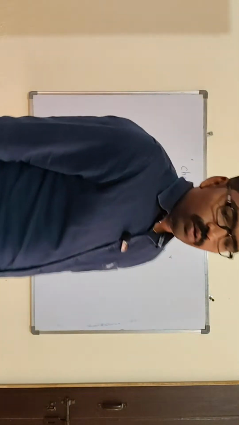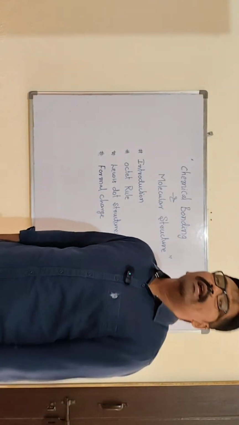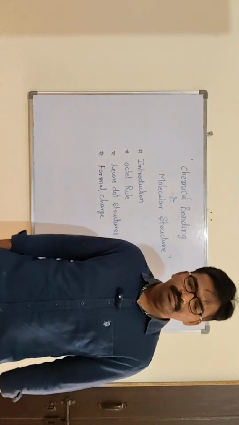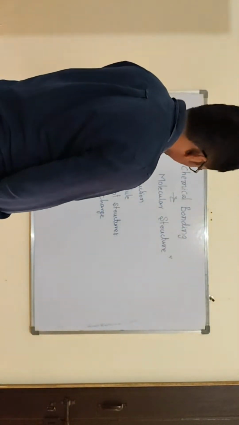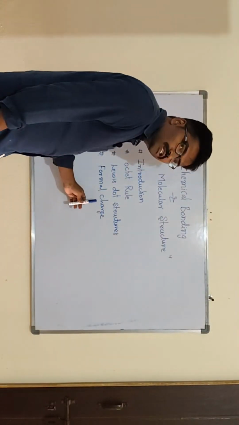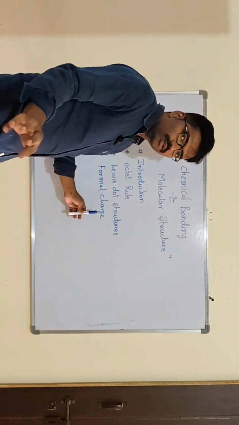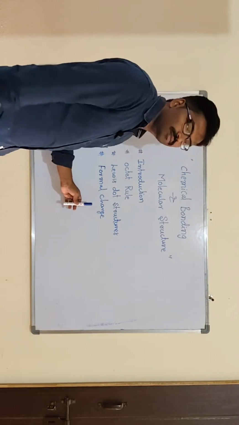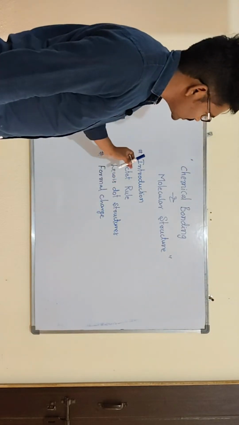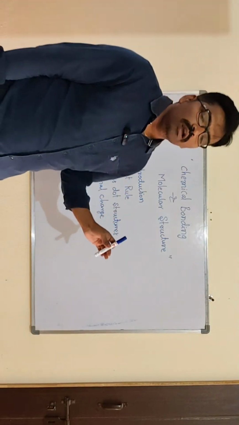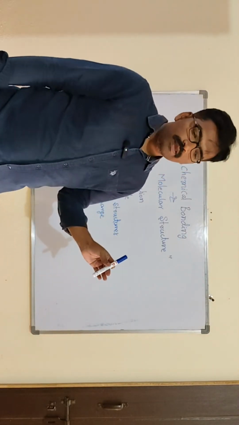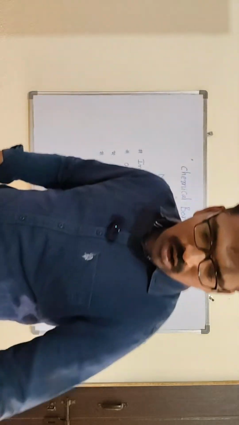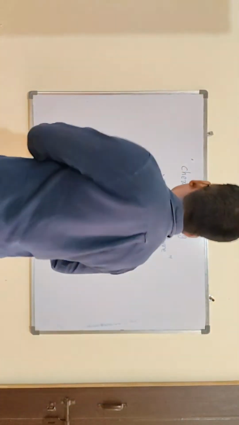Today we are going to discuss the chemical bonding and molecular structure chapter. Introduction, octet, Lewis dot structure, and formal charge. All these four topics we'll discuss in this session. First, what is chemical bonding? How is chemical bonding formed? That we have to discuss.